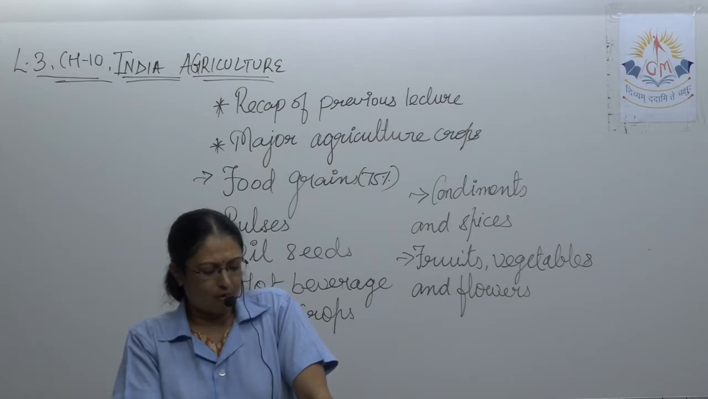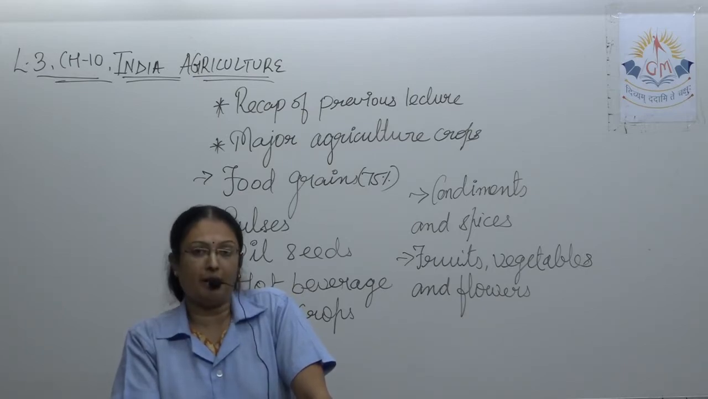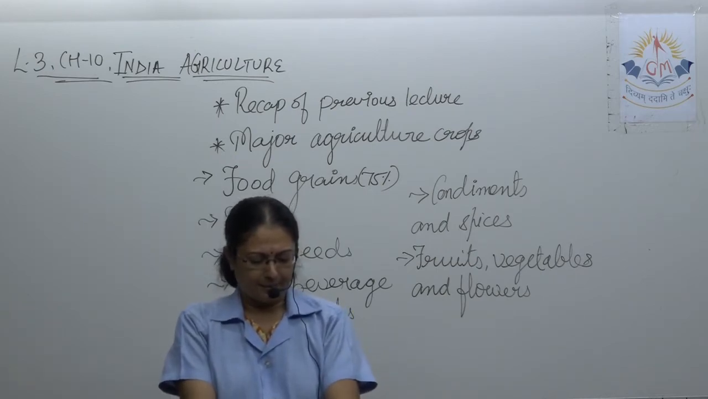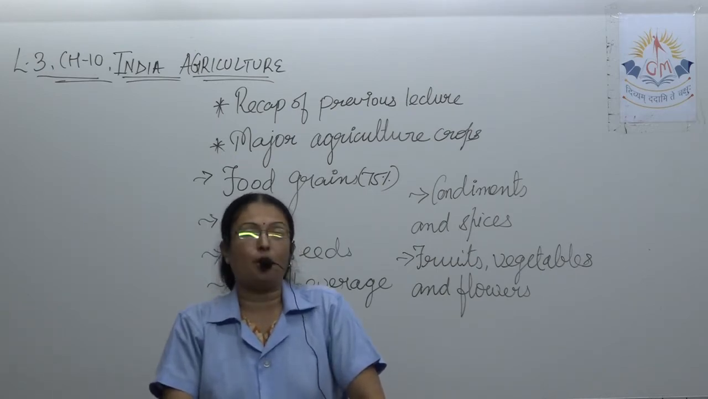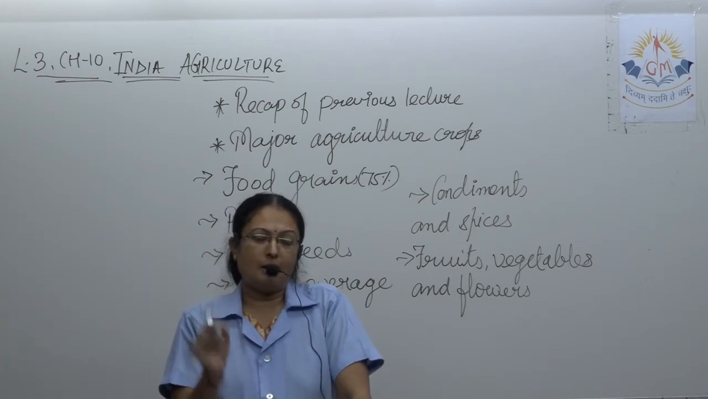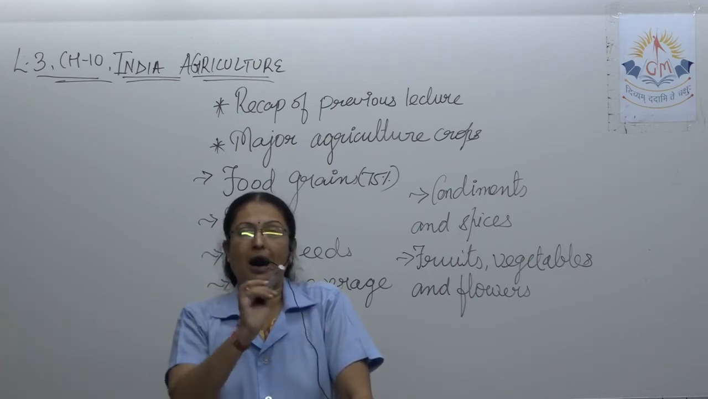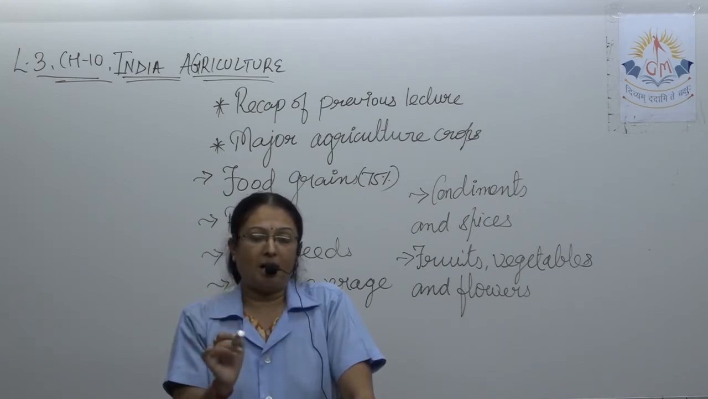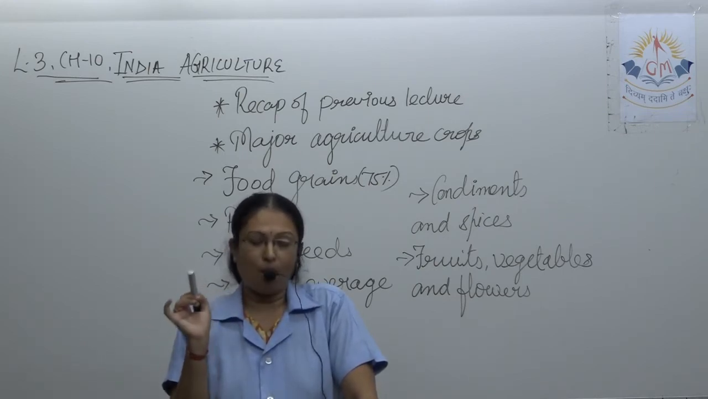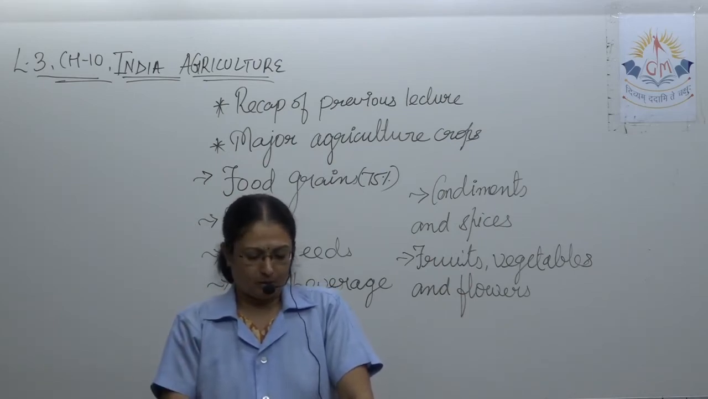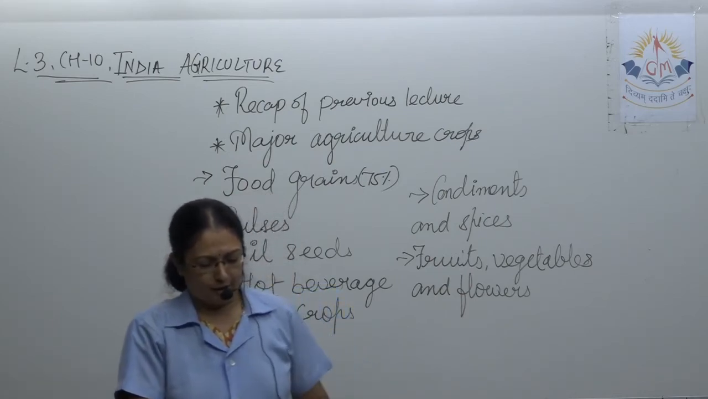Paddy is sown over 1/4 of the total sown area. Paddy is a crop of the torrid zone. True, false, fill in the blanks: this sentence can be asked, so highlight it. Paddy is a crop of the torrid zone. Please underline it.